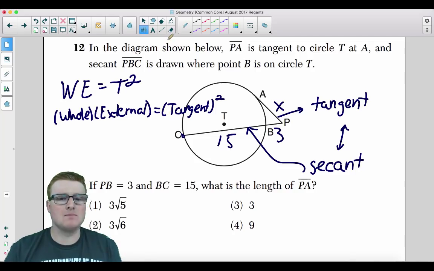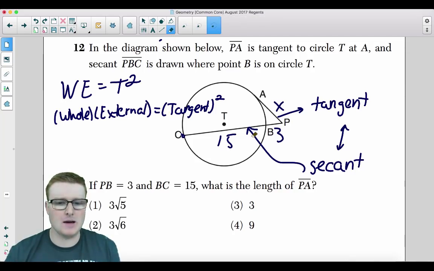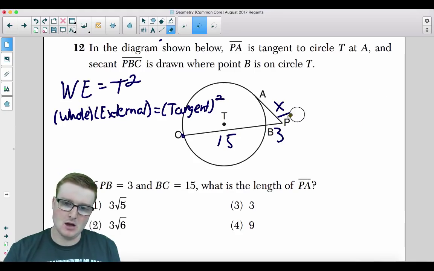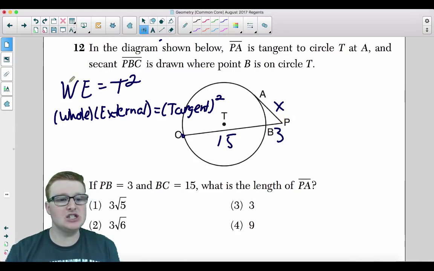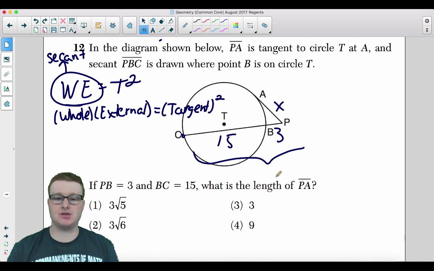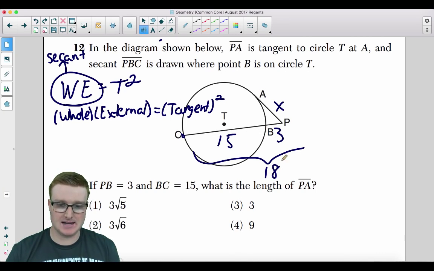So, what does all this hoopla mean? So let's go ahead and talk about this. The whole times the external. WE is specifically talking about the secant. So the secant, the whole thing, is 15 plus 3, which is 18.